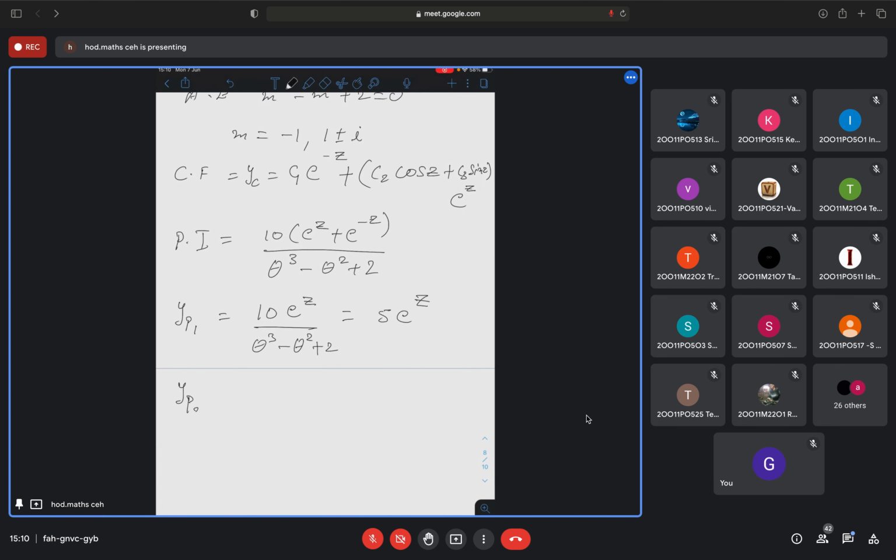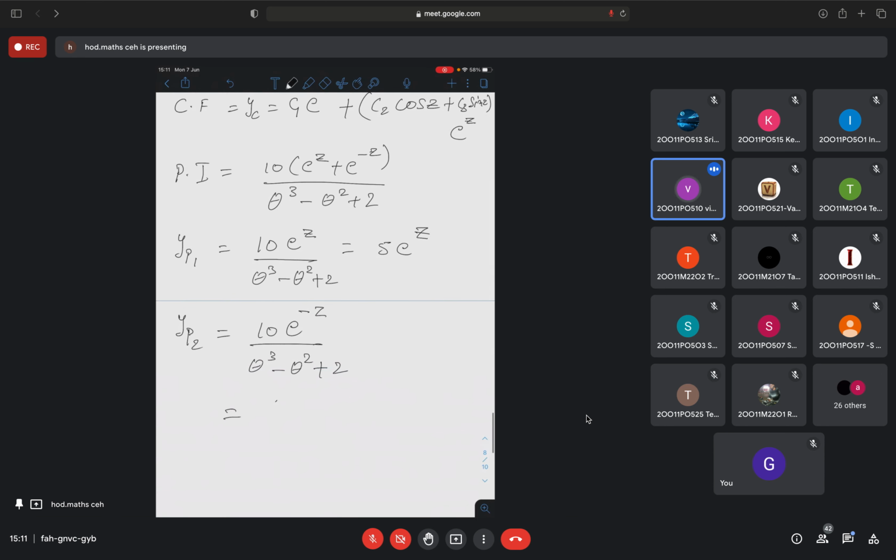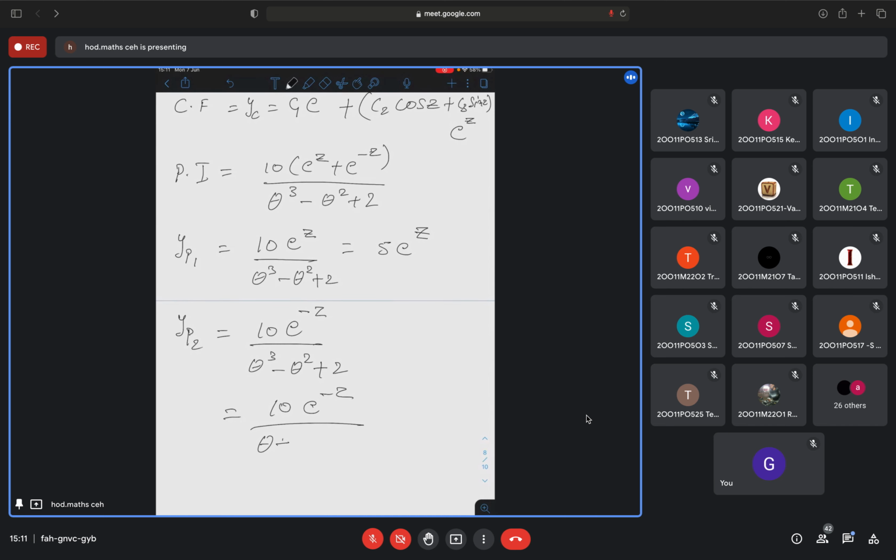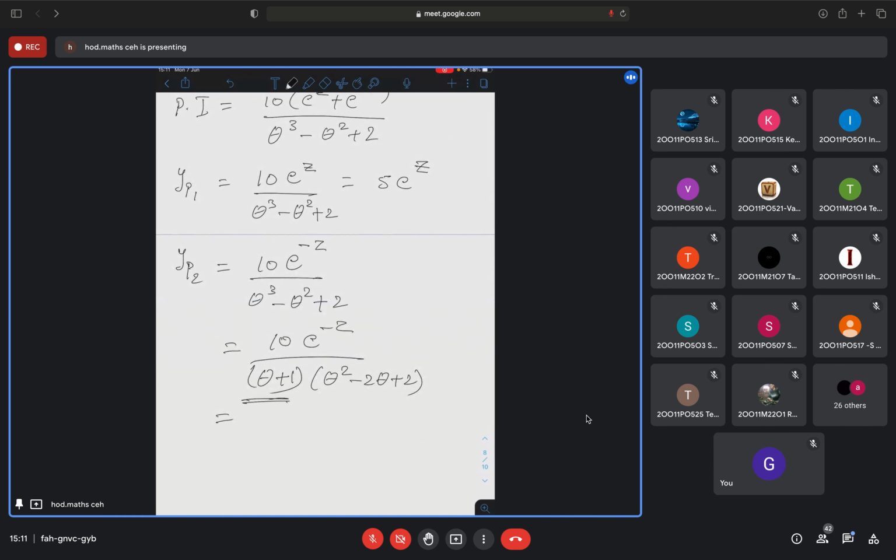Now let us calculate yp2. yp2 is 10 into e to the power minus z divided by theta cube minus theta square plus 2. When you replace theta with minus 1, what will happen? One of the roots is minus 1, so theta plus 1 is a factor, and the remaining terms will be theta square minus 2 theta plus 2. For the first part, if you replace theta with minus 1, it becomes 0.